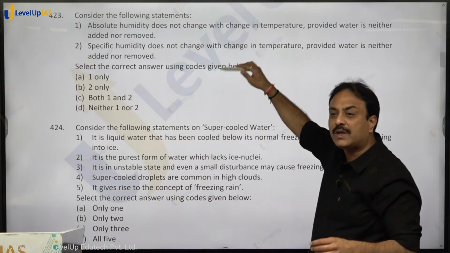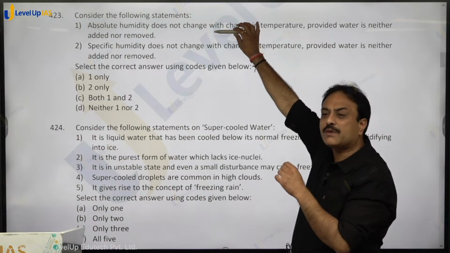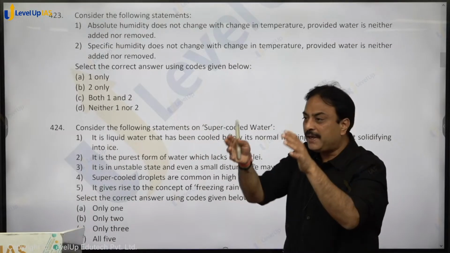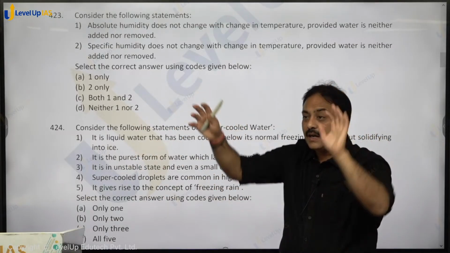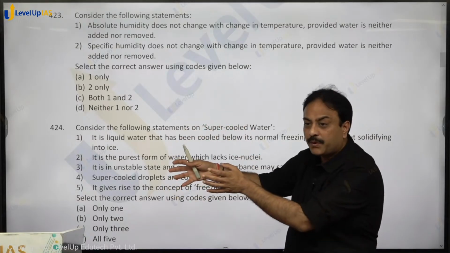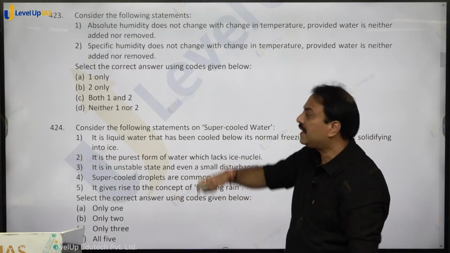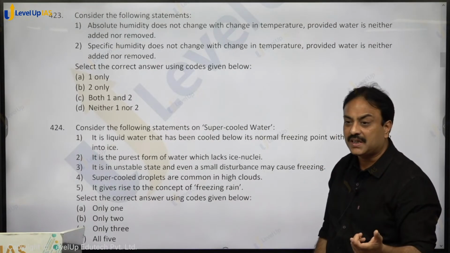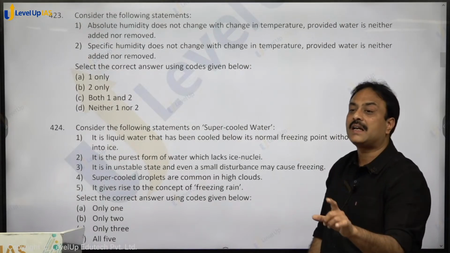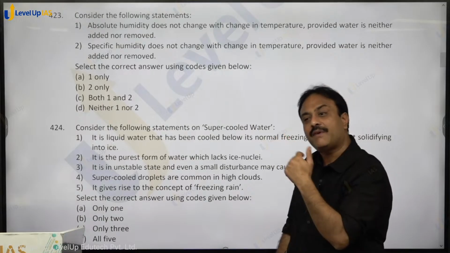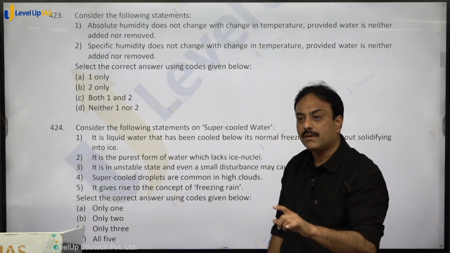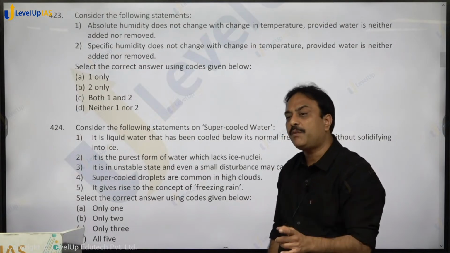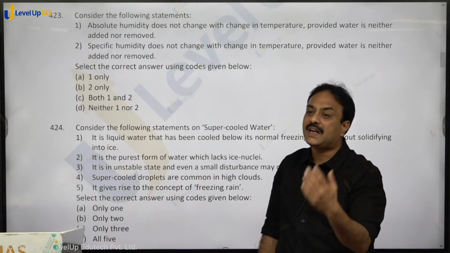So generally with respect to temperature, if you go into the micro details of statement 1, we are heating the air, so air will expand. So 1 meter cube will expand over a larger area. Now our reference 1 meter cube may not have that much humidity. If you go into that detail, then the statement will become dicey. But in general, absolute humidity and specific humidity are irrespective of temperature. If water is neither added nor removed. If the air has access to water, the statement will not be considered correct in both the cases. Are you getting that?